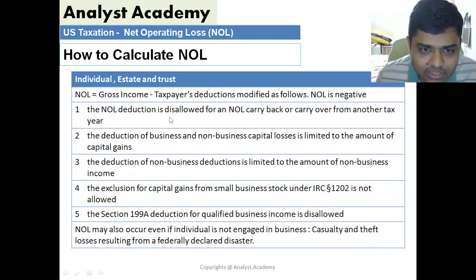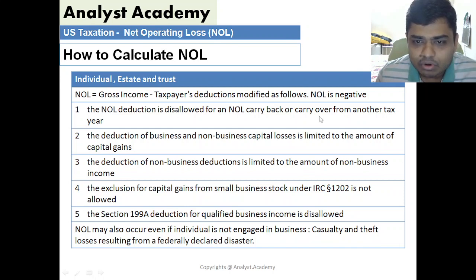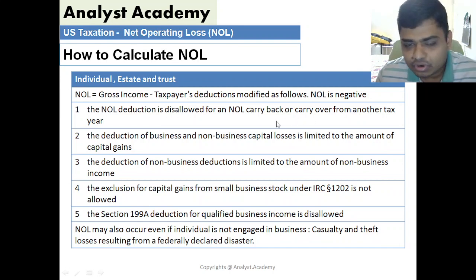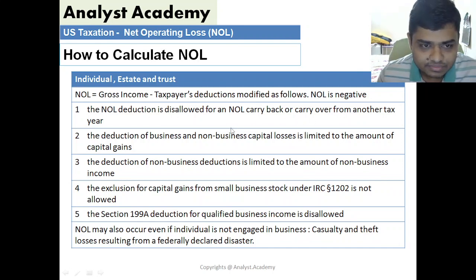Net operating loss is disallowed for an annual carryback or carryover from another tax year. So you cannot use a net operating loss as a deduction of previous year or next year. The deduction of business and non-business capital loss is limited to the amount of capital gains. So a capital loss can only be offset against capital gains.